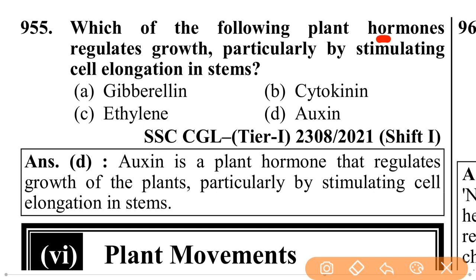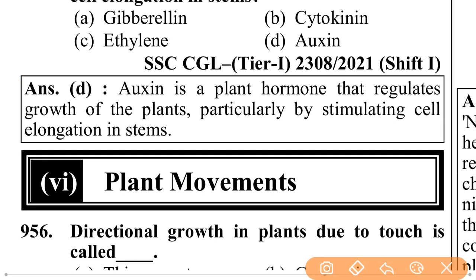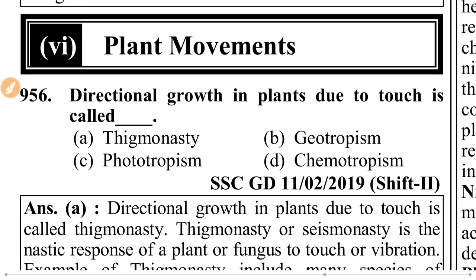Which of the following plant hormones regulates growth, particularly by stimulating cell elongation in stems? That is auxin. Auxin is a plant hormone that regulates growth of the plant, particularly by stimulating cell elongation in stems. Plant movement.